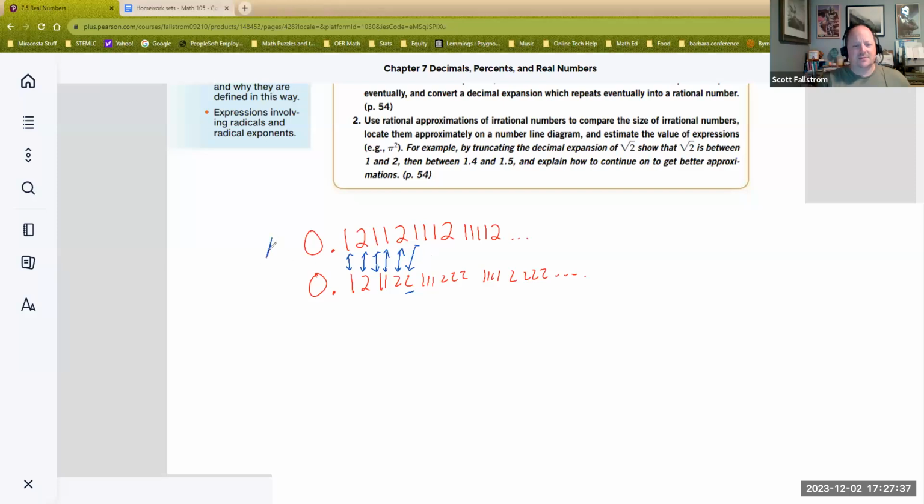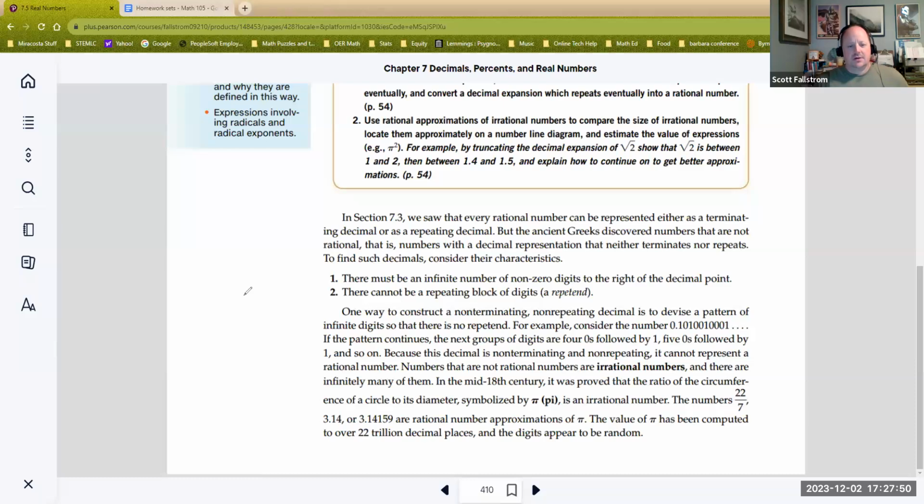So I could say if this was A and this was B, I would say, aha, A is smaller than B, even though they're irrational. Right? So that's the idea. And that's the definition of irrational.